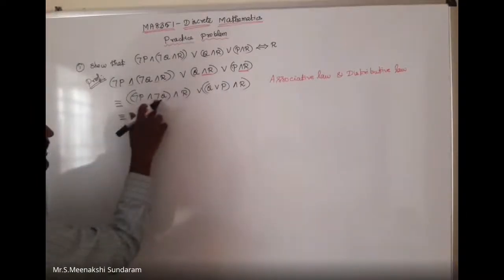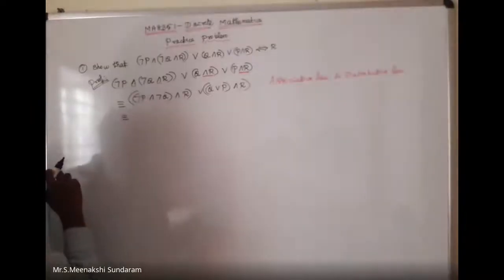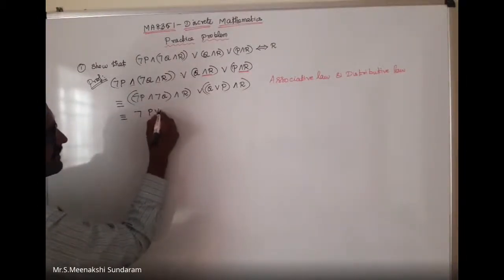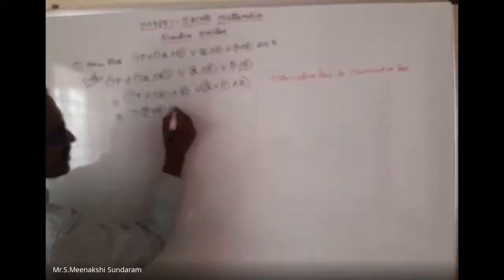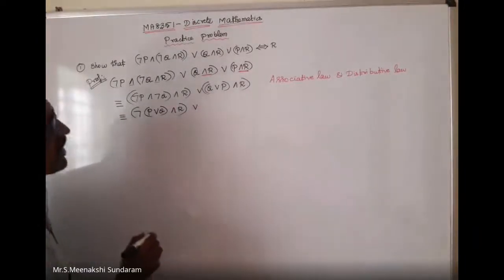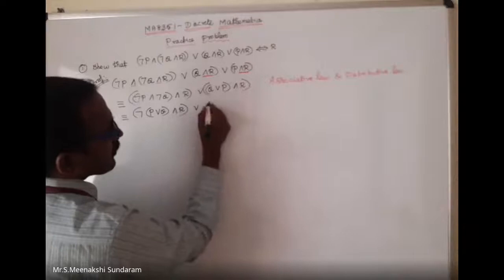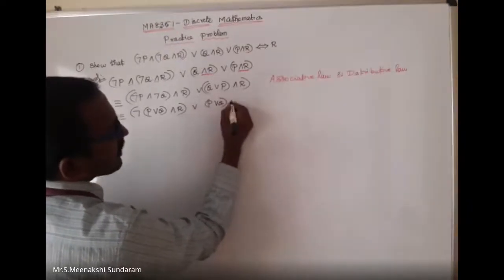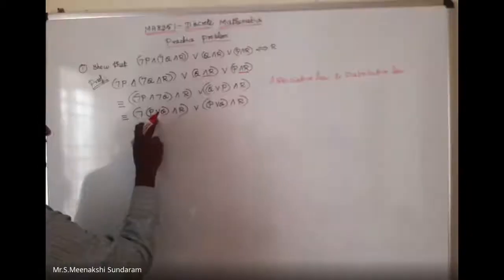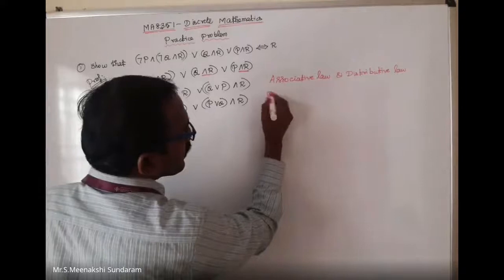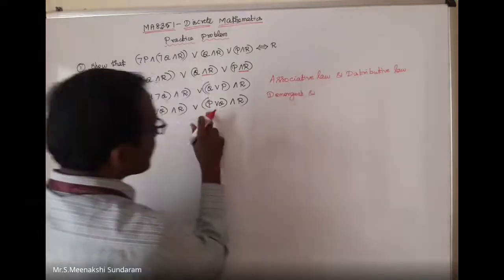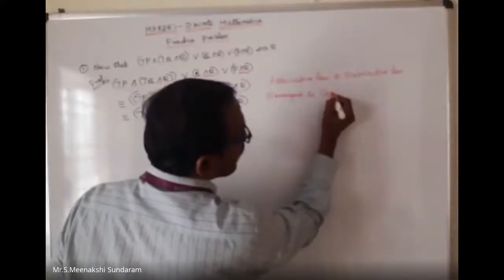Now I take the negation common outside. That is De Morgan's law: negation of P, disjunction Q, conjunction R. Here I can apply the commutative law: P, disjunction Q, conjunction R. So I apply De Morgan's law and the commutative law.